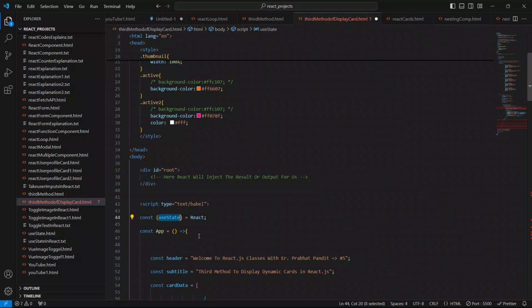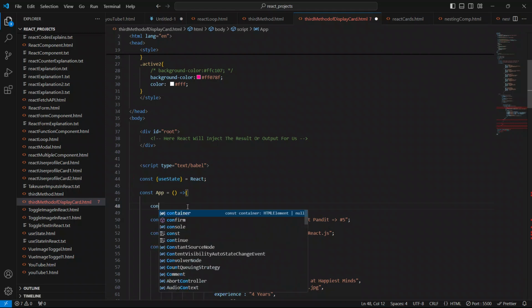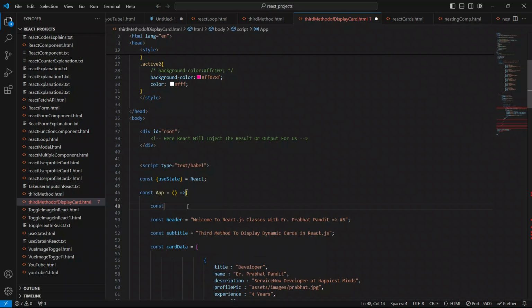Now inside the main parent component we will say const, and this is known as array destructuring.